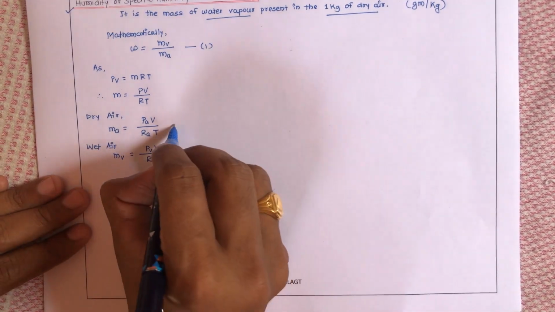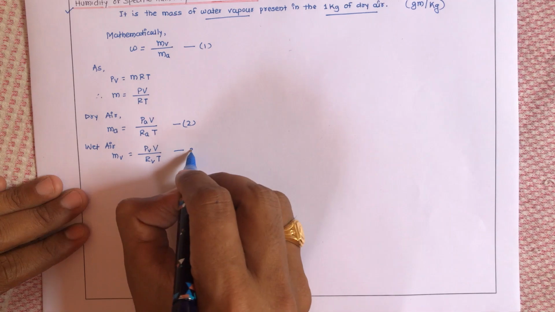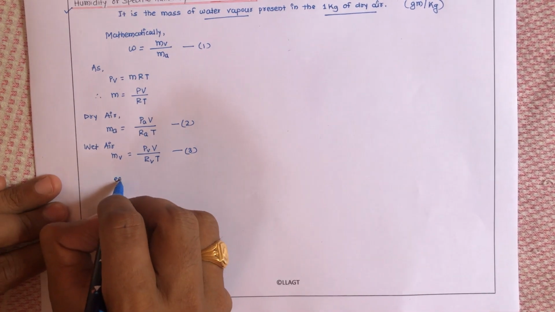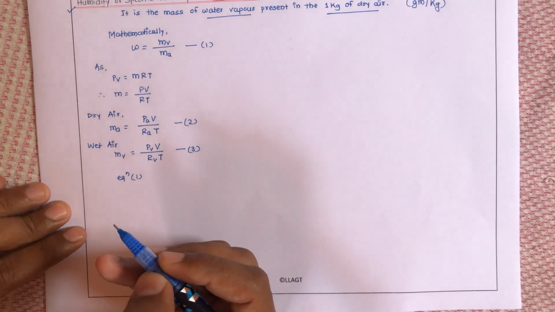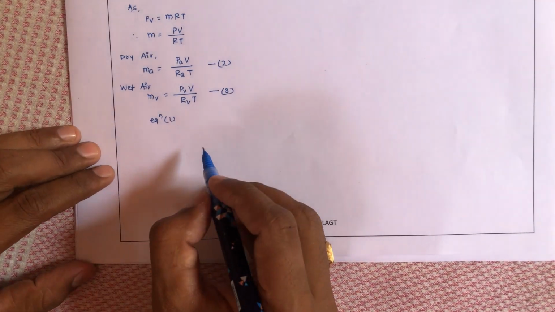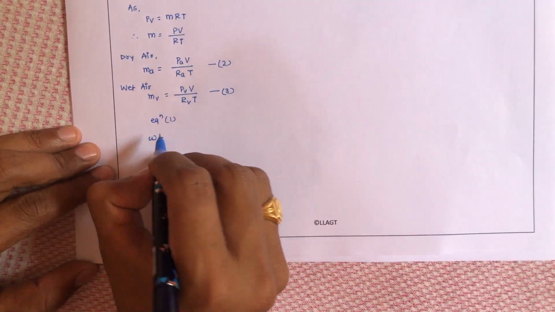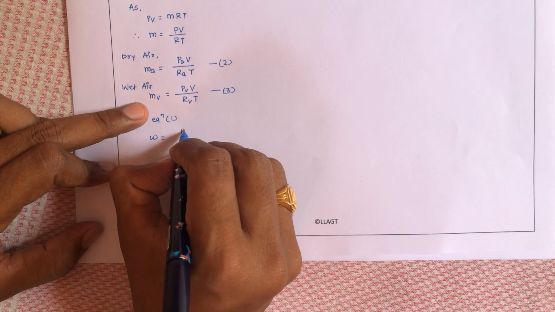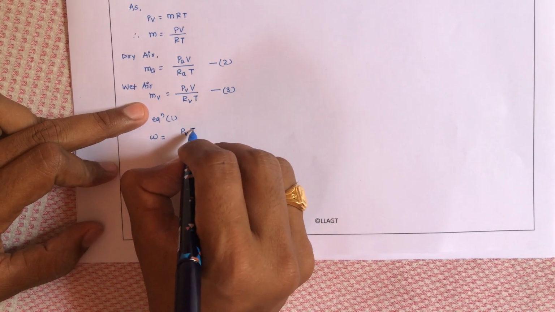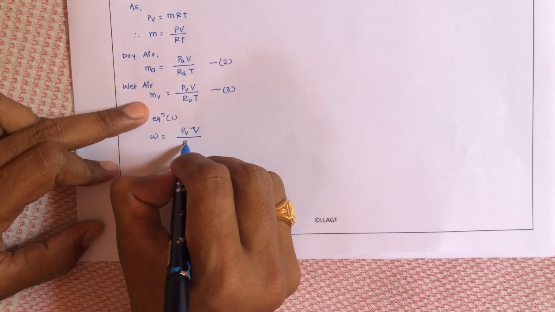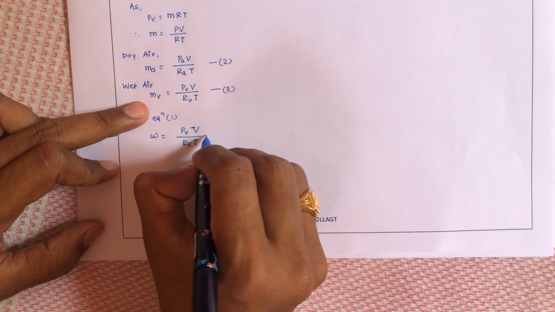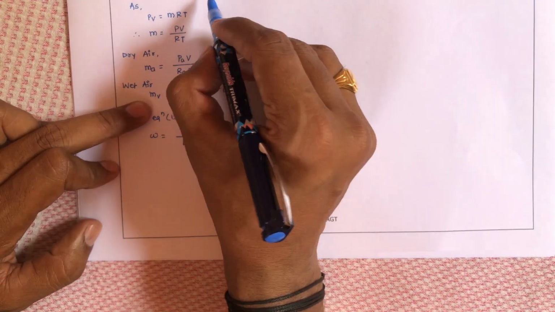Now let us put equation number 2 and equation number 3 in equation number 1. What will equation number 1 become? Omega is equal to mV, that is nothing but PV into V divided by RV into T, divided by mA.